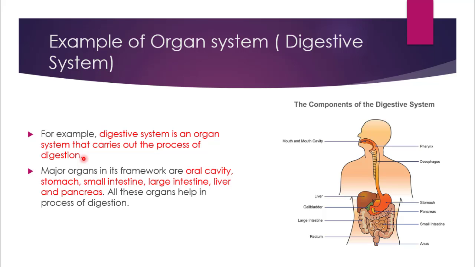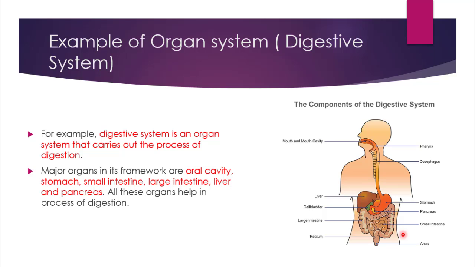Now, along with stomach, there are many other organs that are present with the stomach to perform this special function of digestion. As you can see here, this is a stomach. Along with stomach, there are pancreas, small intestine, liver, gallbladder, large intestine, rectum, and anus, many different organs. So major organs in its framework are oral cavity, stomach, small intestine, large intestine, liver, and pancreas. All these organs help in the process of digestion, and then they collectively become the function of digestive system.